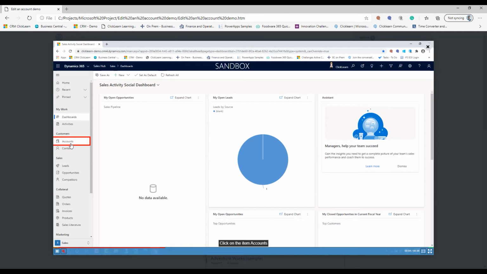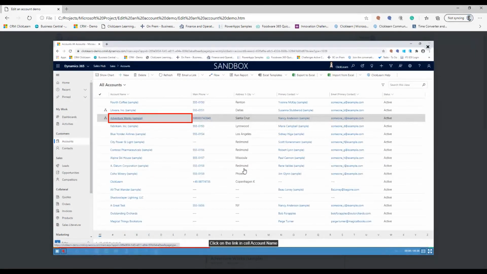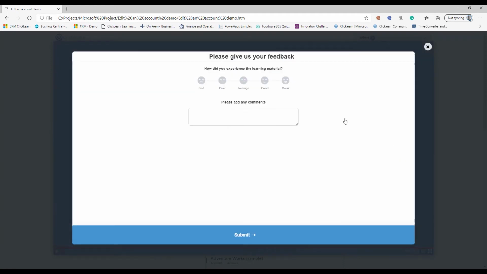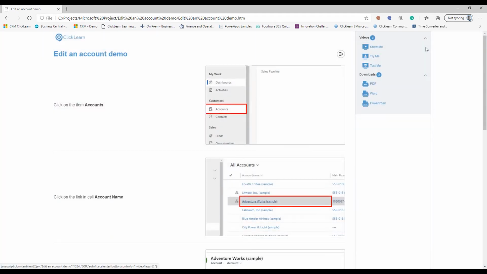So now I can go over here and actually perform the steps that are being required of me. If I click somewhere else, it will not progress until I go to that specific field. So this gives me a sandbox solution. If I'm very kinesthetic, I get to try the process as if I'm in the live system, but I'm not capable of tampering with any valuable data. Very, very strong feature. At the end, again, you have a feedback option.